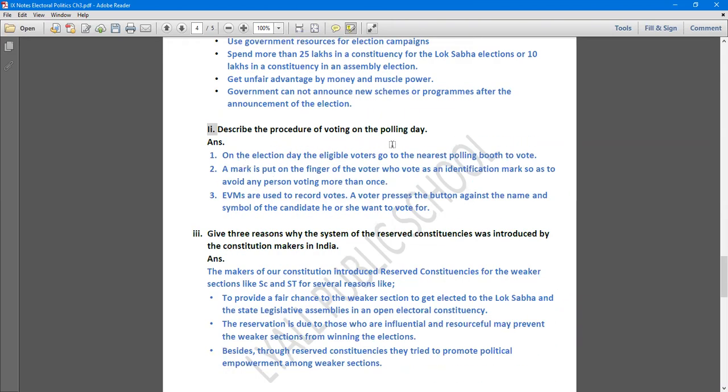Now, describe the procedure of voting on the polling day. As you all know, we also discussed it, on the election day, eligible voters go to the nearest polling booth, and a mark is put on the finger of the voter as an identification mark, so as to avoid any person voting more than once. Currently, EVMs, electronic voting machines, are used in our country to record votes. A voter presses the button against the name and the symbol of the candidate to whom he or she wants to give the vote. So that's how the voting process happens.